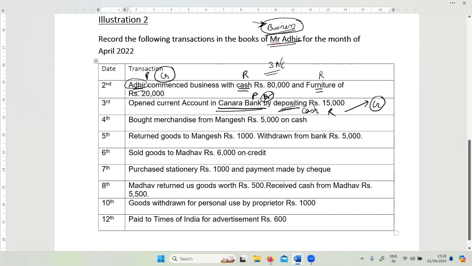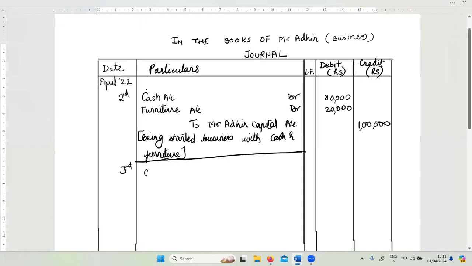And now the next step is writing in the journal. I'm going to put, on 3rd of April, Canara Bank account, debit 15,000, and to cash account 15,000. Now, if you want, you can also write Canara Bank current account. That's also fine. I'm just writing Canara Bank account here. That is also sufficient. Being current account opened, we can write: current account opened.